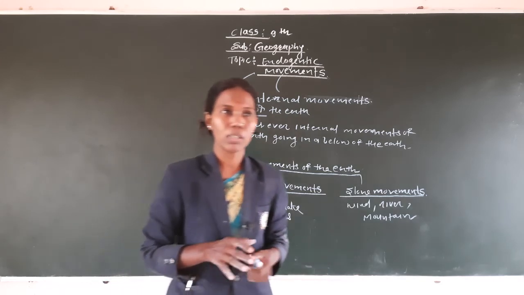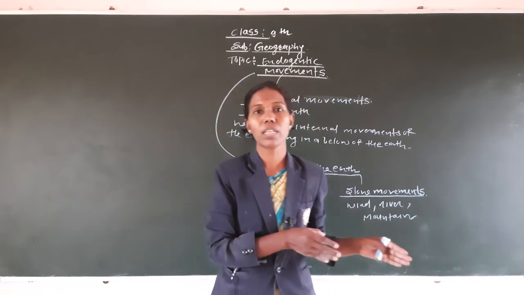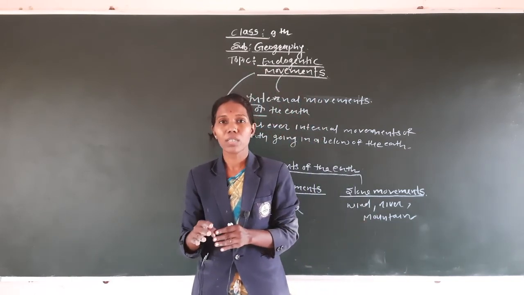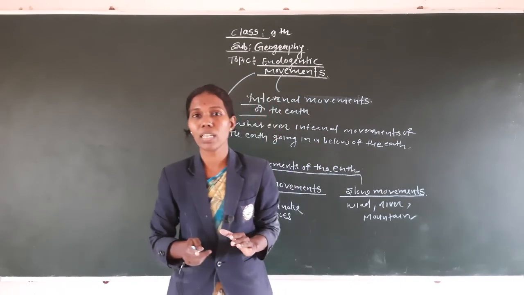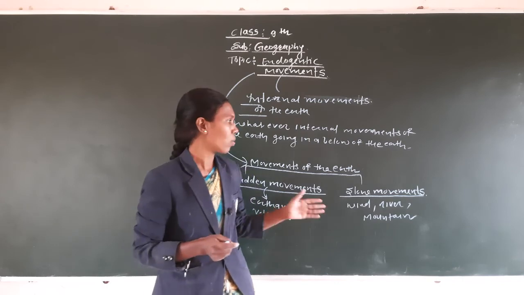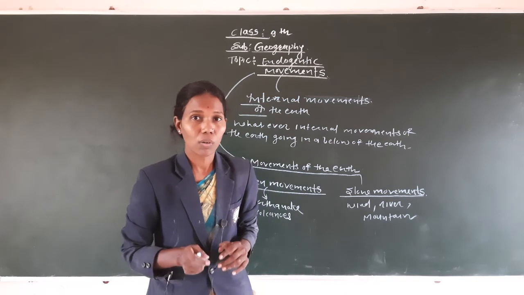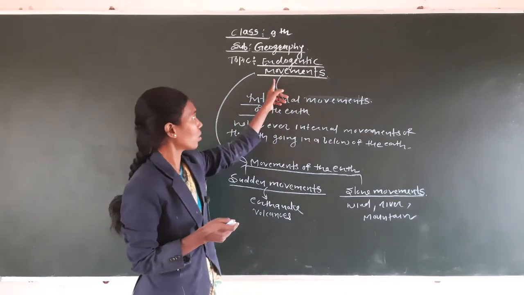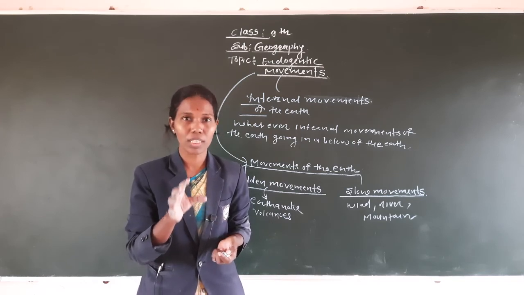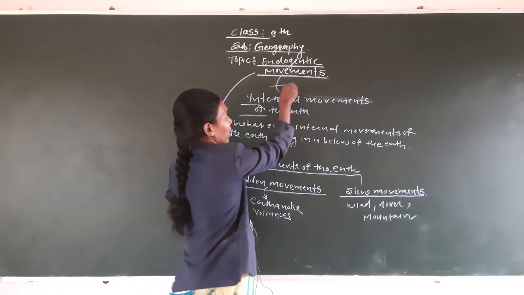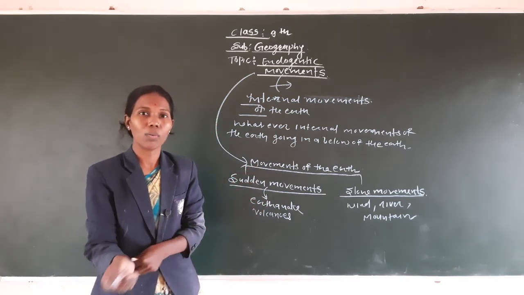While studying the internal movement of the earth, it is divided into two parts: first the slow movement, and second the sudden movement. What is an example of the sudden movement? We give the examples earthquakes and volcanoes, and for the slow movement, the example is the mountain. Do you get the idea about the endogenetic movement? It is the natural movement going on in the earth. The examples of endogenetic movements are earthquakes and volcanoes.